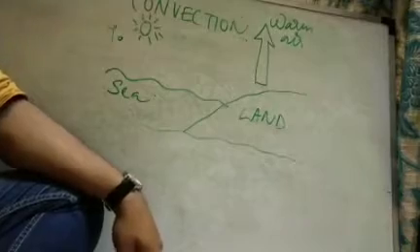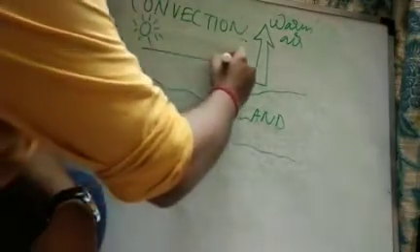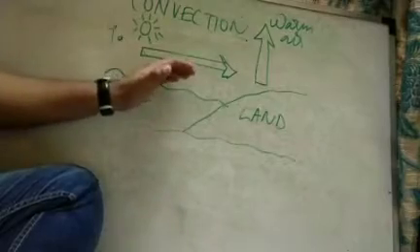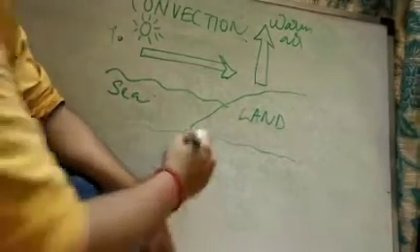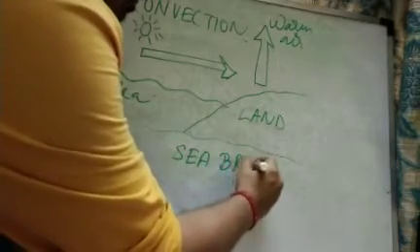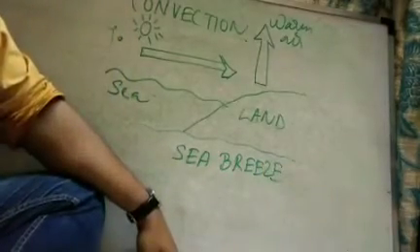To fill up that vacant position, the cooler air from the sea goes towards the land and hence leads to the formation of sea breeze. This is the formation of sea breeze.